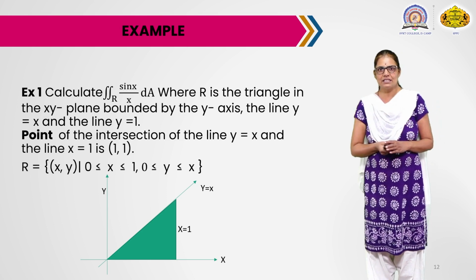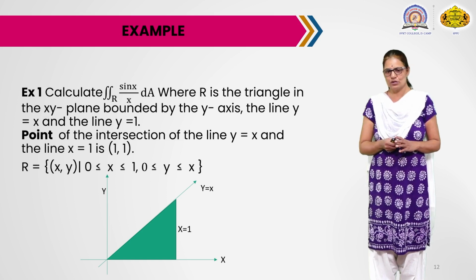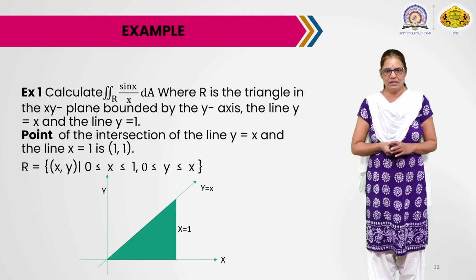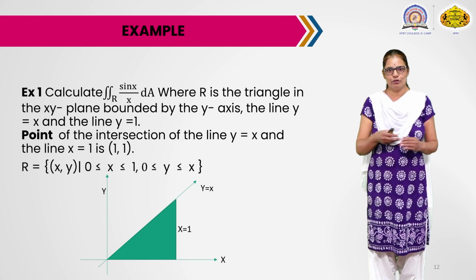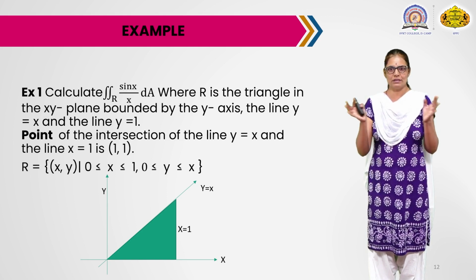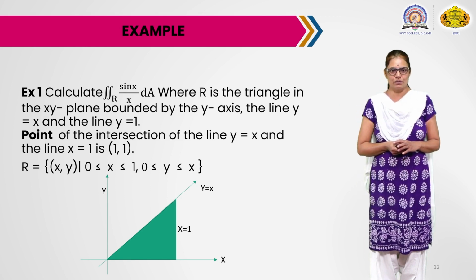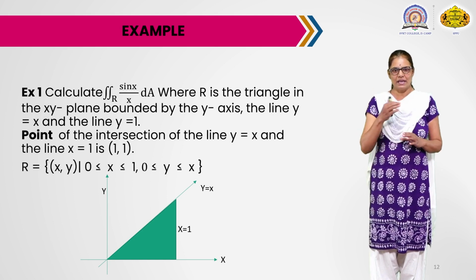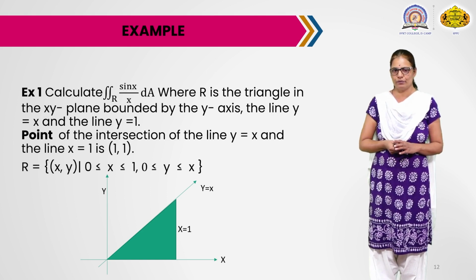So if you look at the vertices of the triangle, the first vertex is (0, 0), the next vertex, on the x axis, is (1, 0), and the last vertex is (1, 1). We can easily find the point of intersection of any two lines by solving them simultaneously. Suppose I want the point of intersection of the line y equals x and the line x equals 1. I just solve simultaneously: x equals 1, put in the equation y equals x, so we get (1, 1) as the point of intersection.